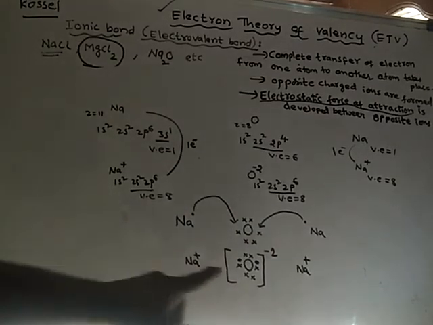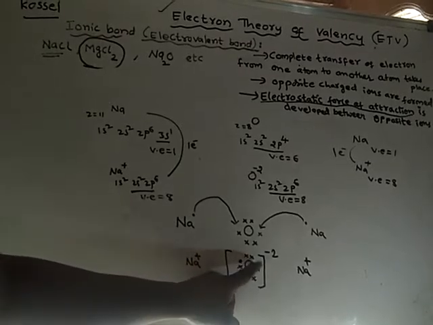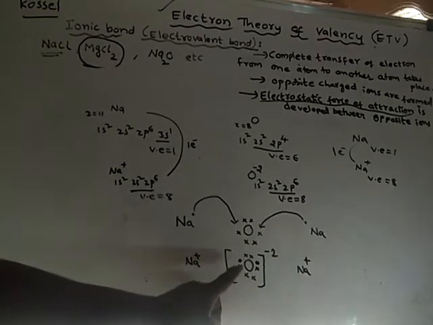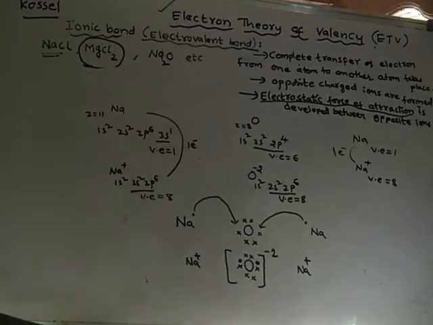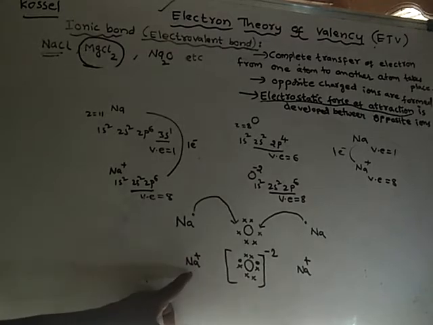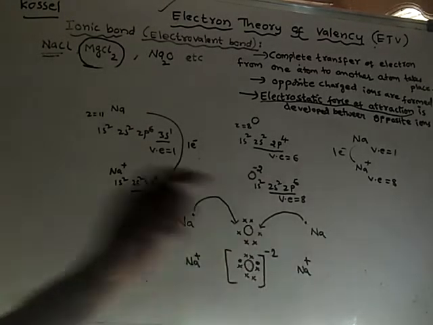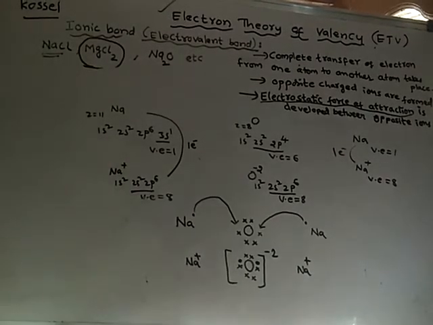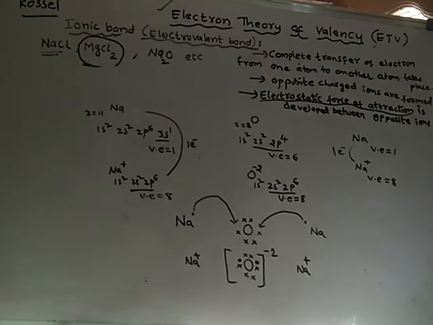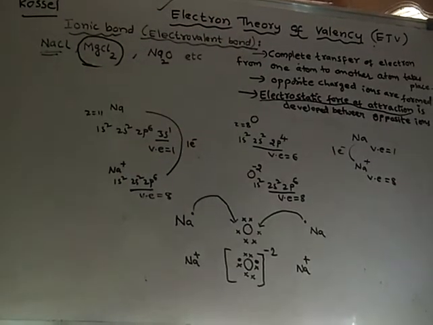As it has got 2 more electrons from outside, these 2 electrons are not its own electrons. These 2 electrons are foreign electrons. Foreign electrons means outside electrons. One electron is transferred from this atom, and one electron is transferred from this atom. So now oppositely charged ions are formed. These are the steps involved in the formation of an ionic bond.